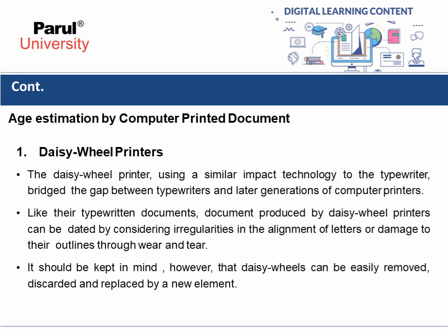Like their typewritten documents, documents produced by daisy wheel printers can be dated by considering irregularities in the alignment of letters or damage to their outlines through wear and tear. It should be kept in mind, however, that daisy wheels can be easily removed, discarded and replaced by a new element.